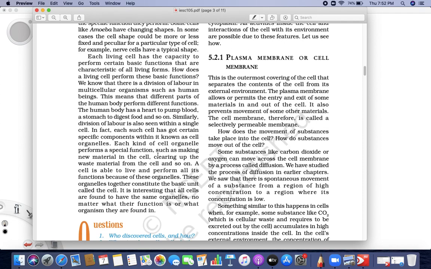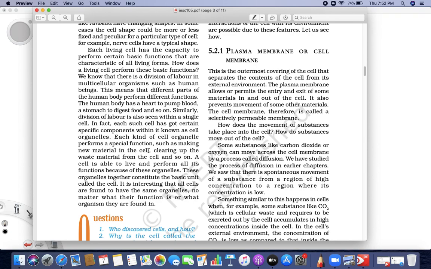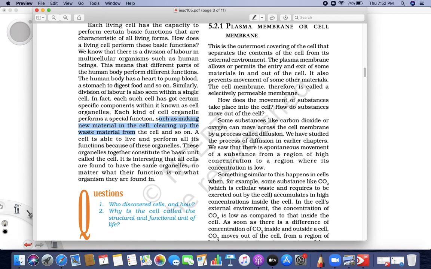Some help to create the new material in the cell. Some help in clearing the waste material out of our body. All these things, so basically, all these organelles together constitute the basic unit called the cell. So what do we call a cell? The organelles together constitute the basic unit that is called a cell.